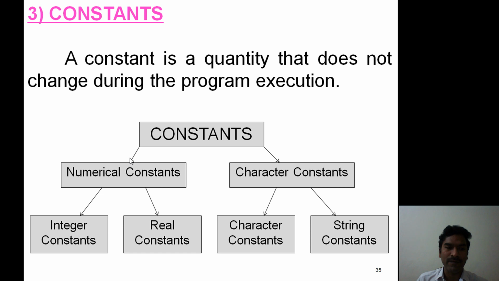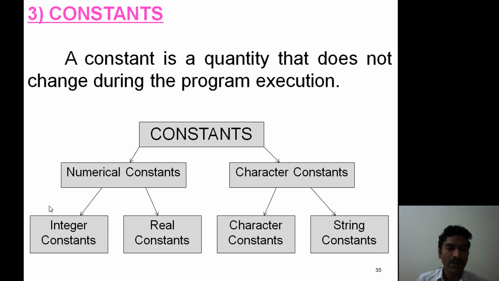Numerical constants are further divided into two types as integer constants and real constants. Character constants are further divided into two types as character constants and string constants.